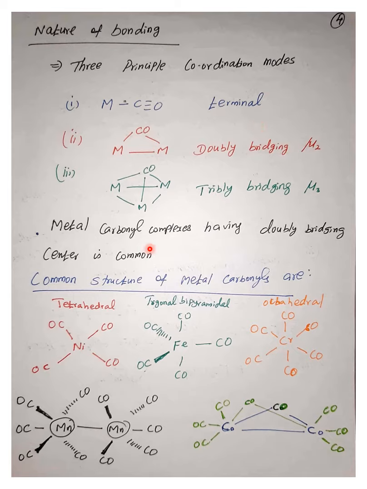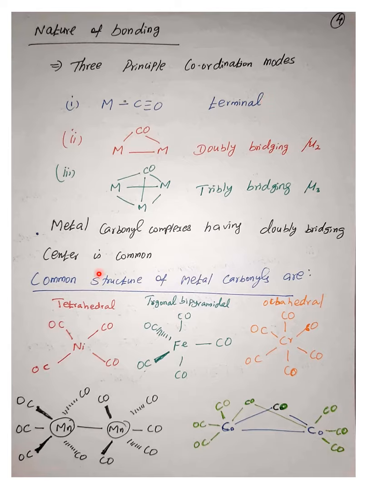But often metal carbonyl complexes have doubly bridged as well as terminal carbonyls. You can see most of the complexes have doubly bridged and terminal carbonyls. In clusters in particular, you will have the doubly bridging, and simple metal carbonyls will have the terminal. Mostly it will be present as terminal carbonyl ligands.